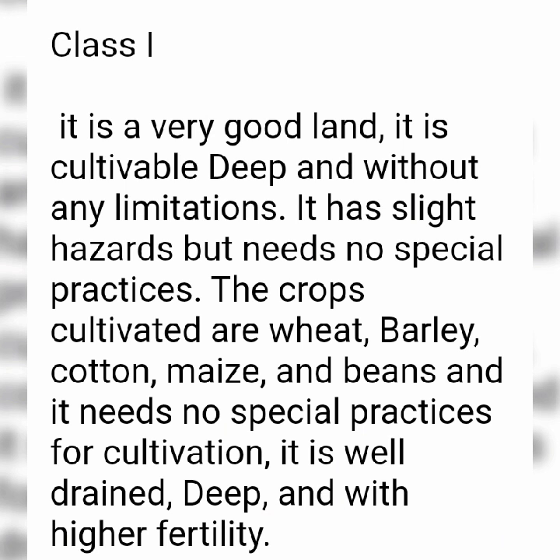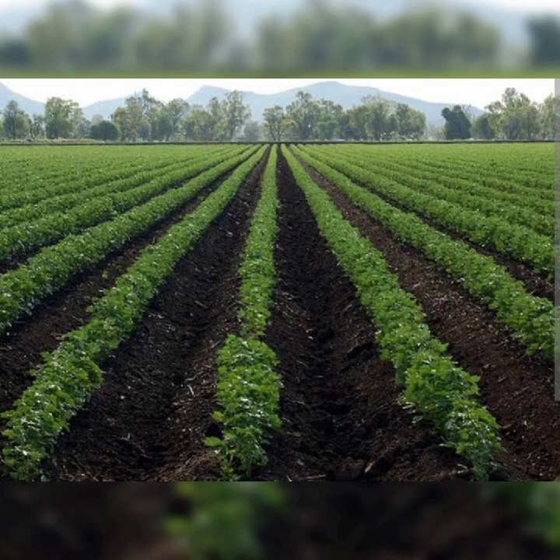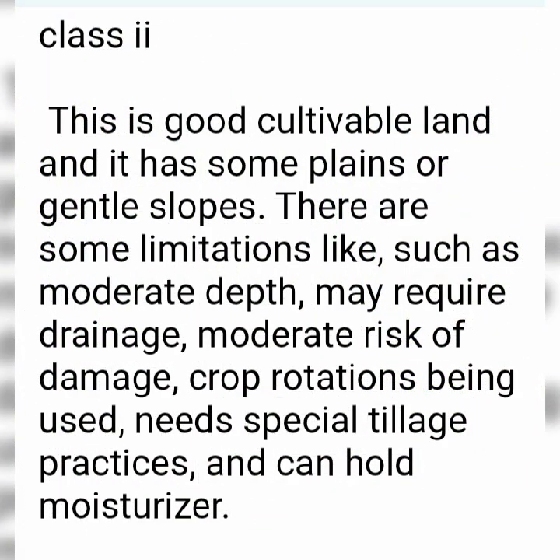It is well drained, deep, and with higher fertility. Class 2. This is good cultivable land and it has some plains or gentle slopes. There are some limitations such as moderate depth, it may require drainage, and there is moderate risk of damage. Crop rotation is used, it needs special tillage practices, and it can hold moisture.